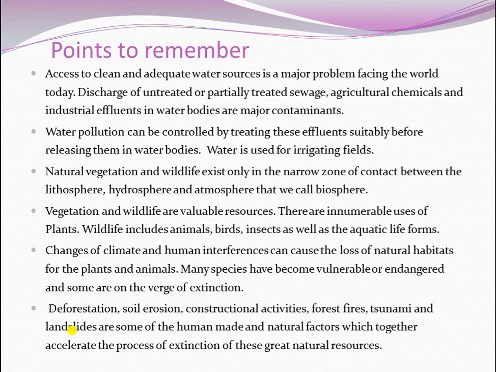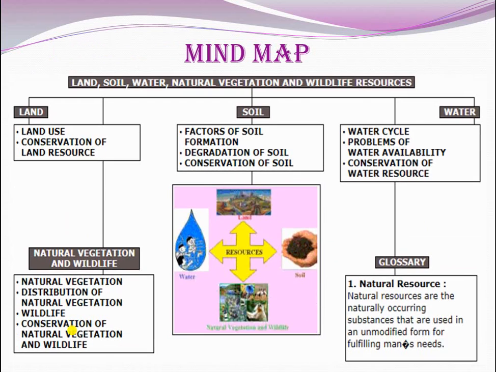Is it clear, children? Yes. Next, let's move on to the mind map. Under this lesson, land, soil, water, natural vegetation, and wildlife resource, you learned about land, natural vegetation and wildlife, soil, and water. Under land you learnt about land use and conservation of land resources.